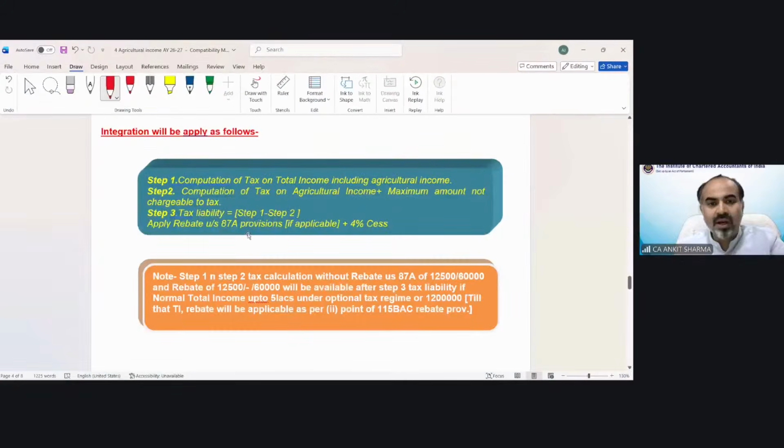Step number 1, computation of total income, including agricultural income. Step 2, computation of tax on agricultural income plus maximum amount not chargeable to tax. We call it basic exemption limit. Then step number 3 is your answer: step 1 minus step number 2. Apply rebate provision if applicable and add your 4% cess. Note you can go through.